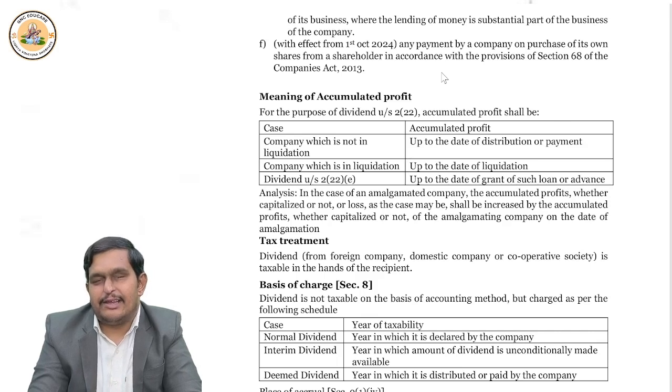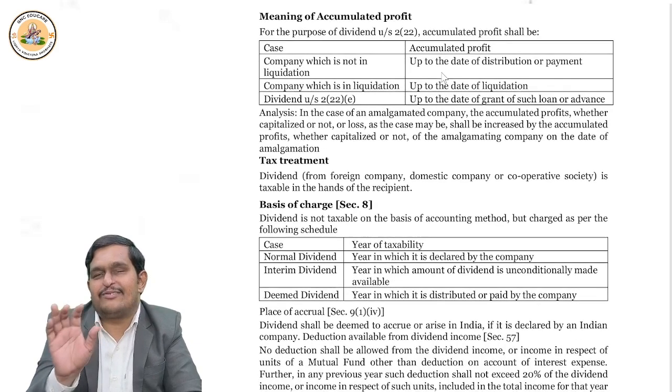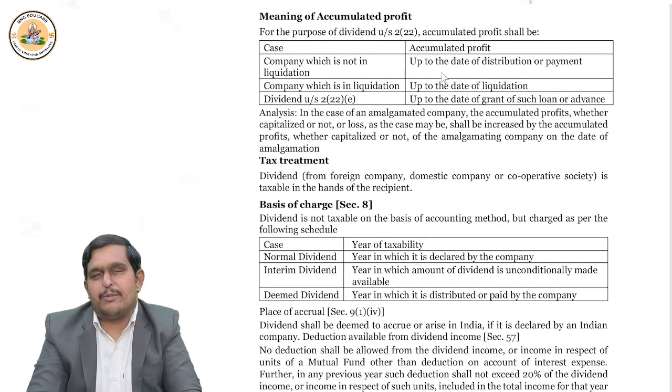What we discussed was deemed dividend. Now, what is accumulated profits for this purpose? If the company is not into liquidation, we should check accumulated profits up to the date of distribution. If the company is going into liquidation, then accumulated profits up to liquidation.